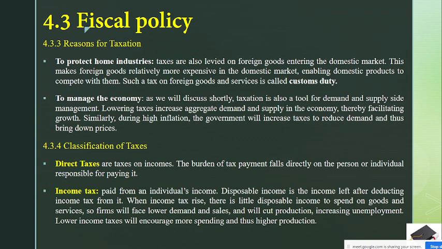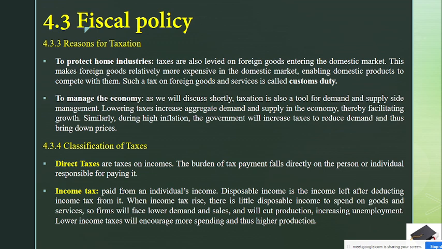Number one are known as direct tax. The tax on your salary or on your income is known as direct taxes. Then you have what comes under the heading of direct taxes. The first one is income tax, paid from an individual's income. Disposable income is the income left after deducting income tax from it.